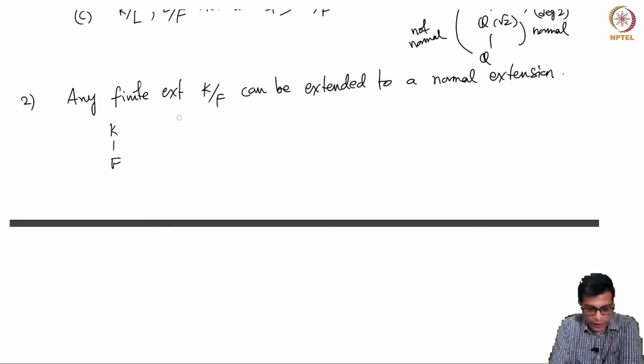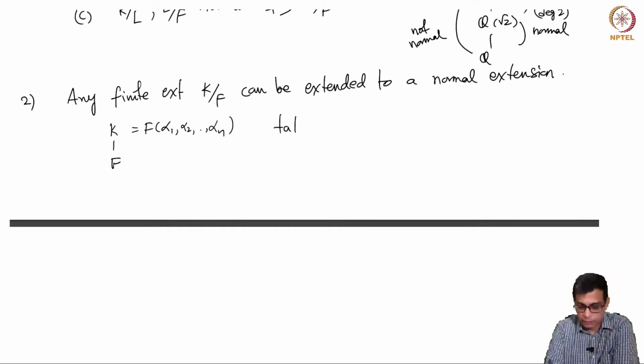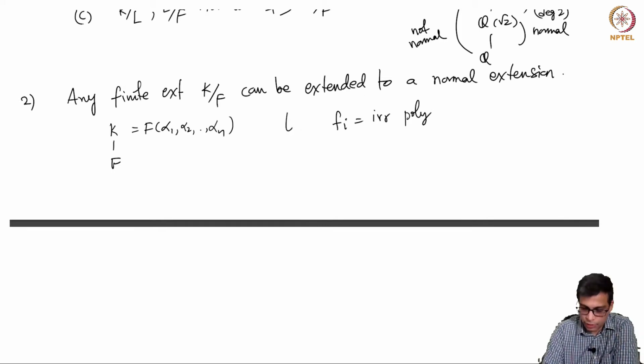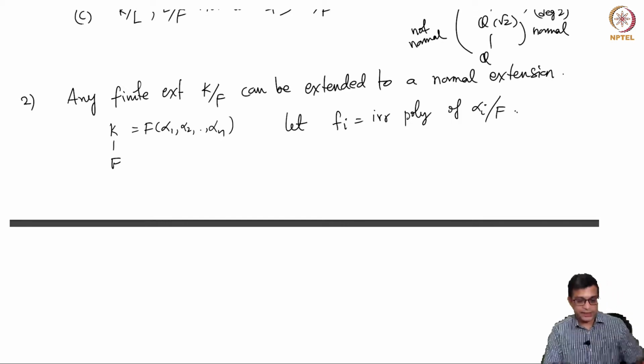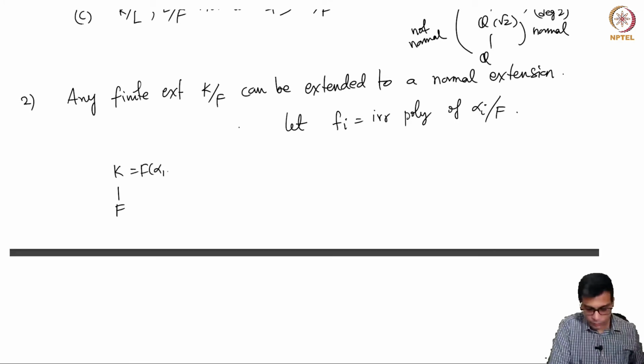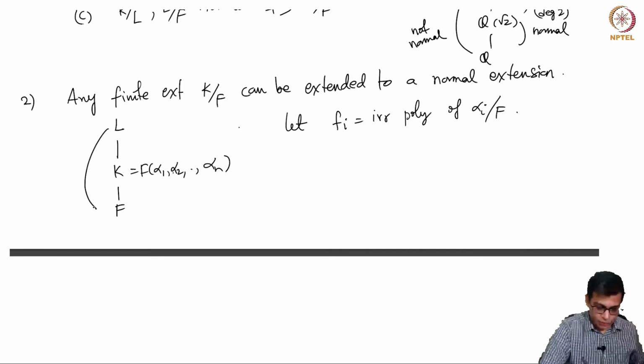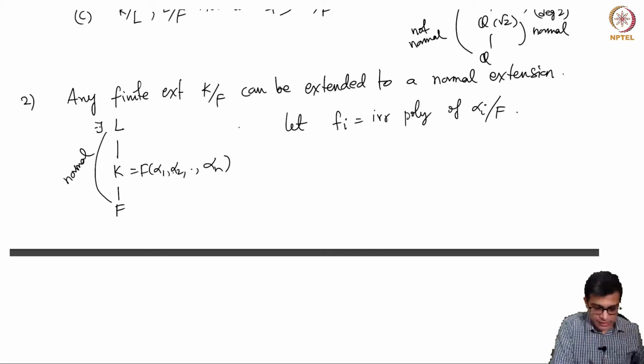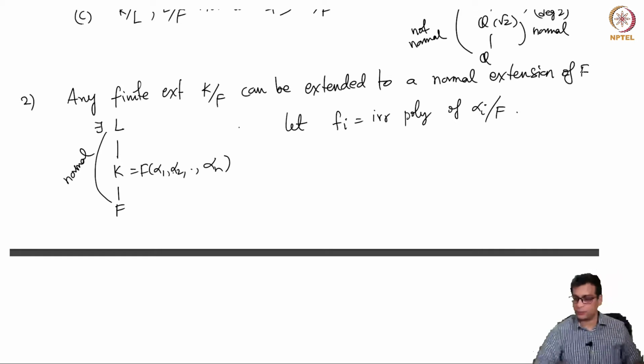Write K as F(alpha_1, alpha_2, ..., alpha_n). Take f_i to be the irreducible polynomial of alpha_i over F. So when I say I can extend it, I mean that you can find a bigger field L which is a normal extension of F.